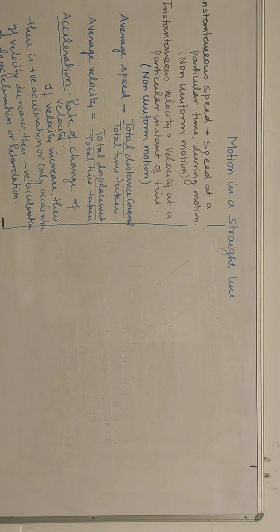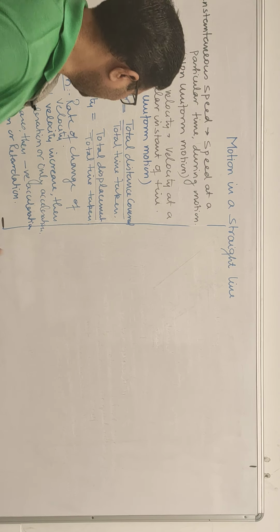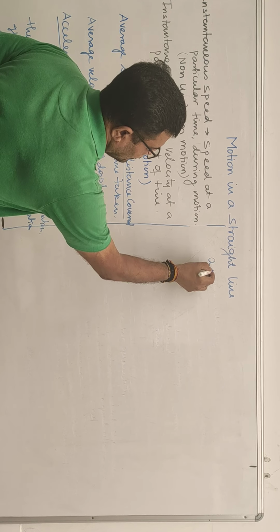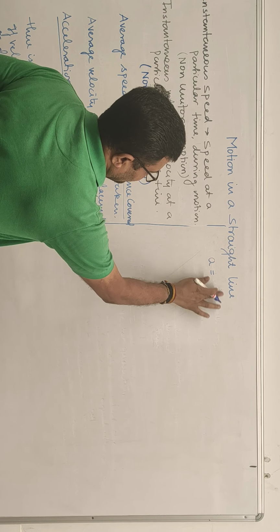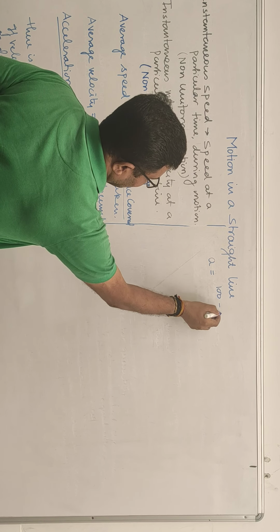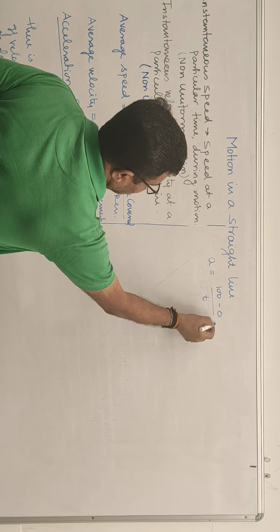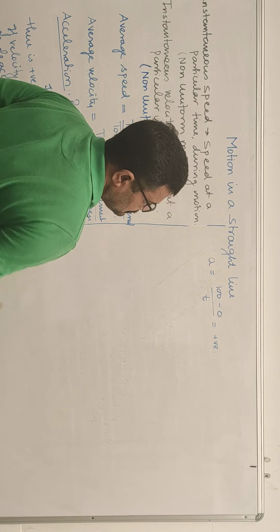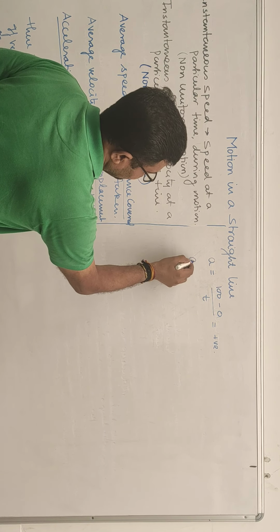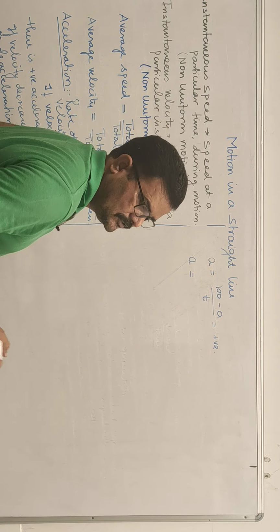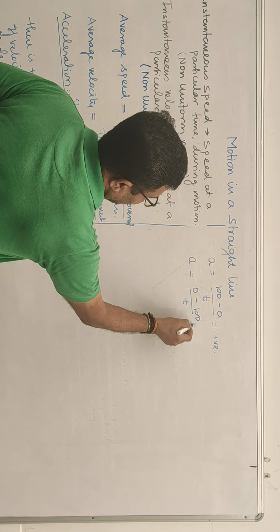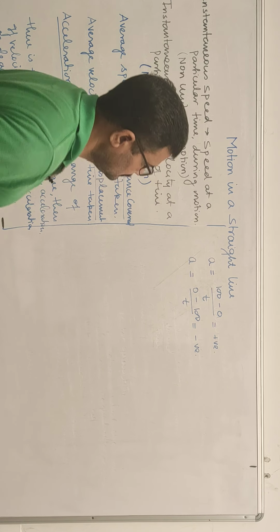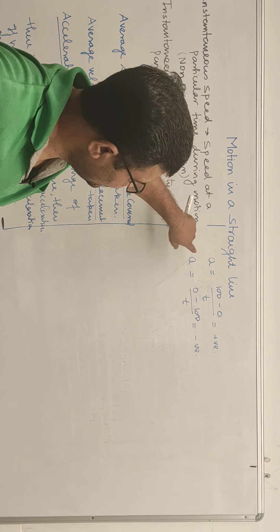If the initial velocity is 0 and final velocity is 100 meter per second, then acceleration will be 100 minus 0 upon time, this will be positive acceleration. But if initial is 100, final is 0, then 0 minus 100 upon t, that is negative acceleration. So first one is acceleration, second one is retardation.